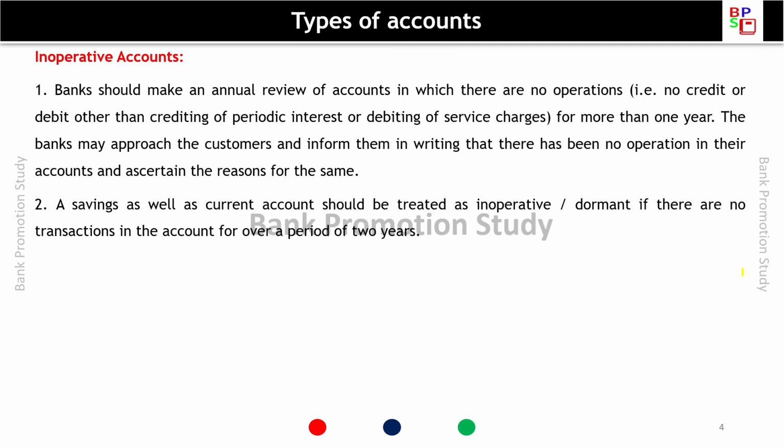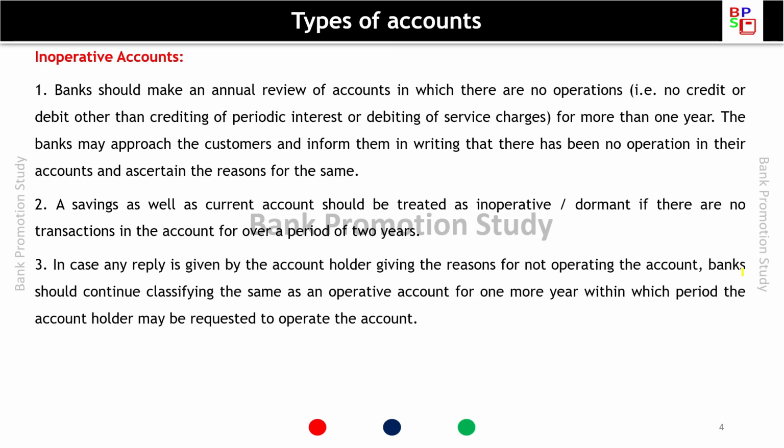A savings as well as current account should be treated as inoperative or dormant if there are no transactions in the account for a period of over 2 years. In case any reply is given by the account holder giving the reasons for not operating the account, bank should continue classifying the same as an operative account for 1 more year, within which period the account holder may be requested to operate the account.